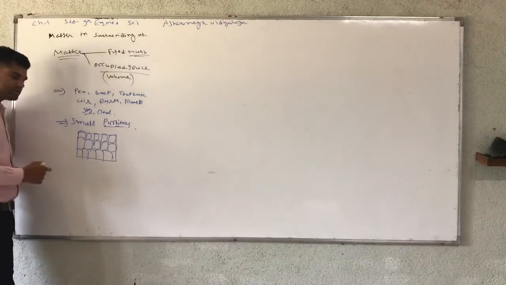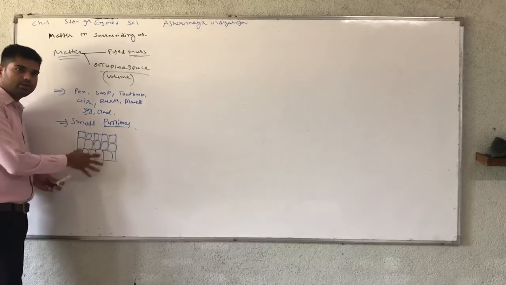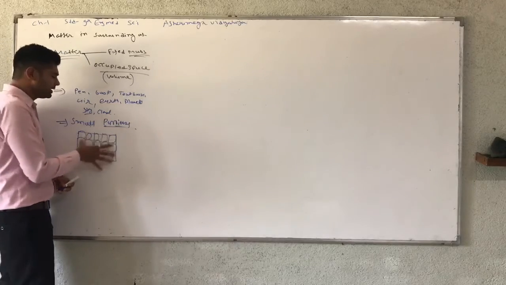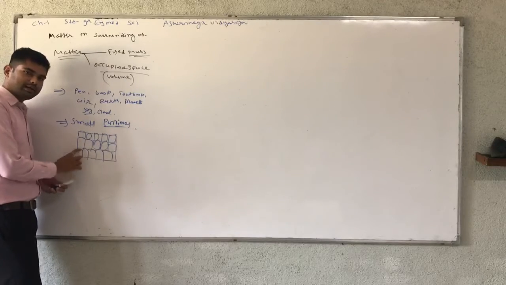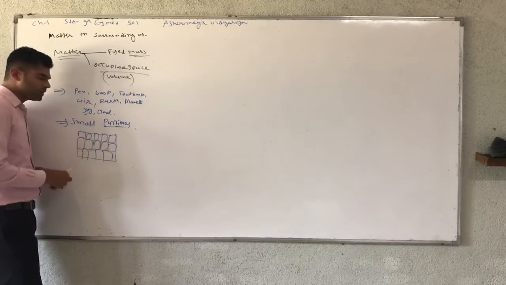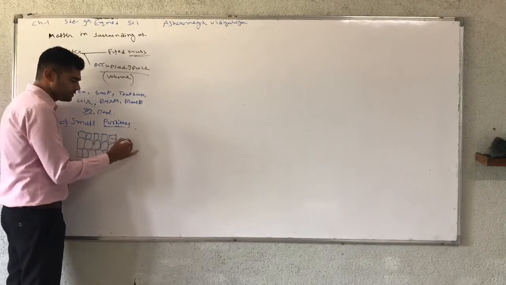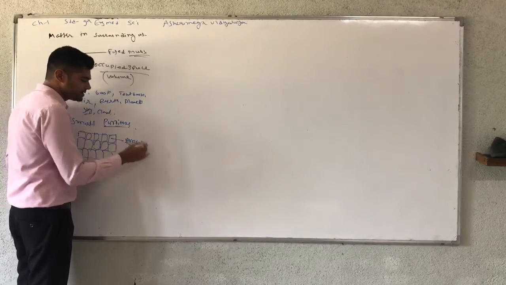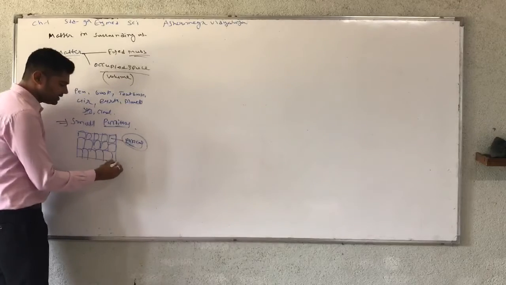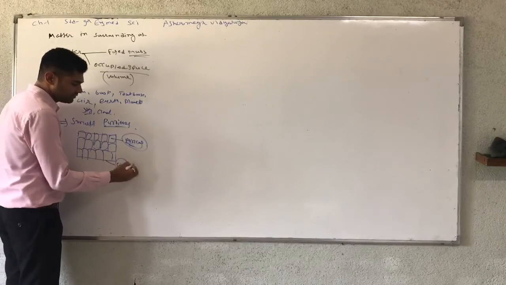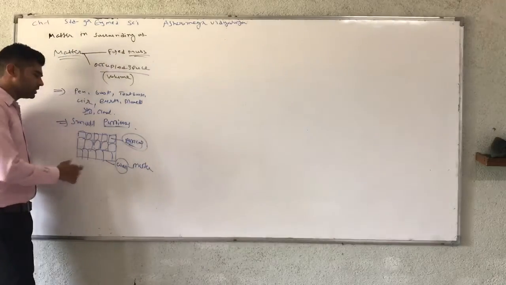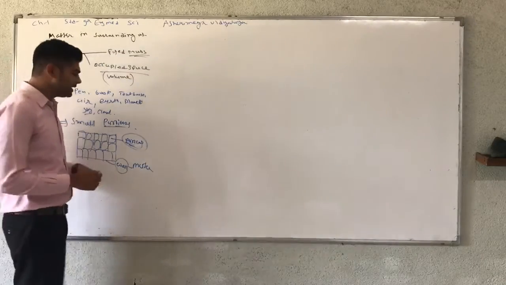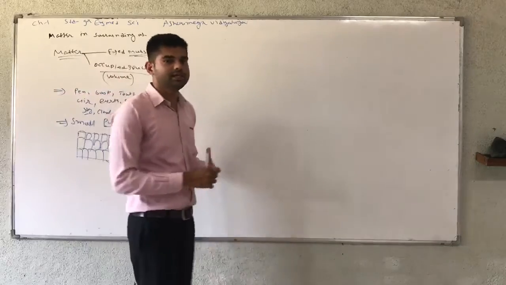The union of many bricks creates one wall. So the wall is our matter and all the bricks are its particles.